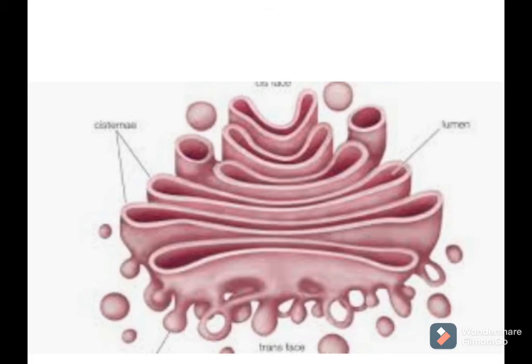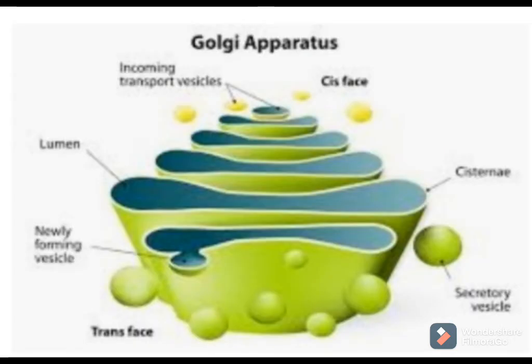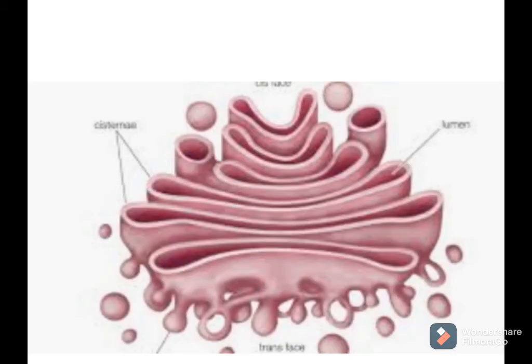So the Golgi apparatus behaves like the modification department of any company or factory, and these are the functions of the Golgi apparatus. I hope you got all points related to the Golgi apparatus. Again, we will revise all points. The Golgi apparatus is a membrane-bound organelle. It is found in all eukaryotic cells. Normally, when you observe any cell, you find it near the nucleus, but not all the time.